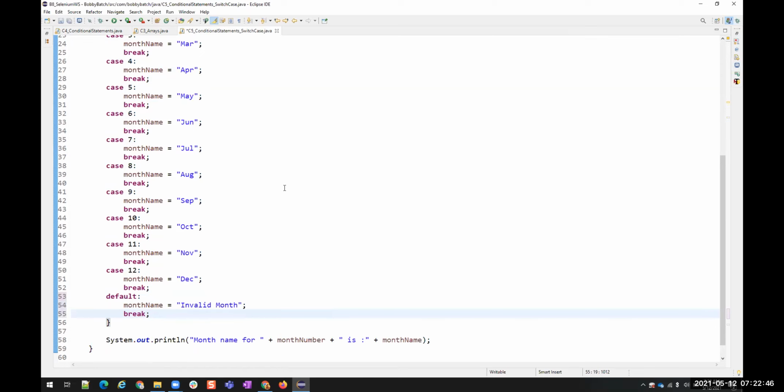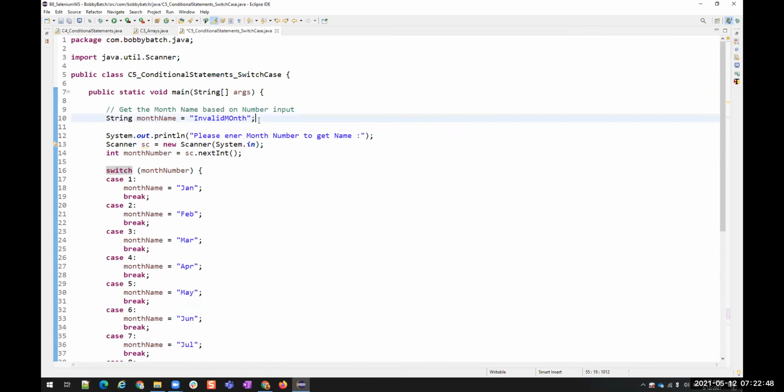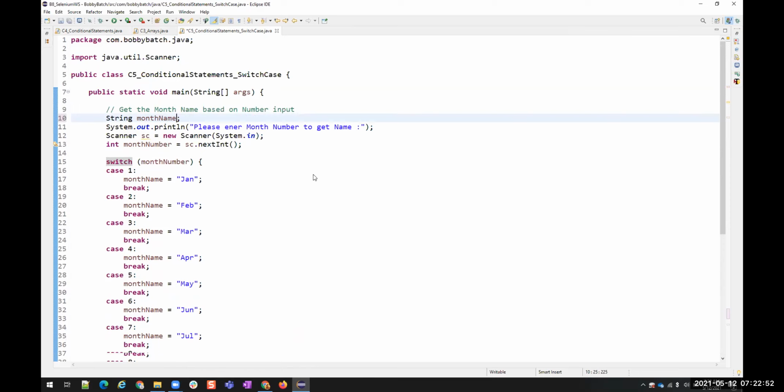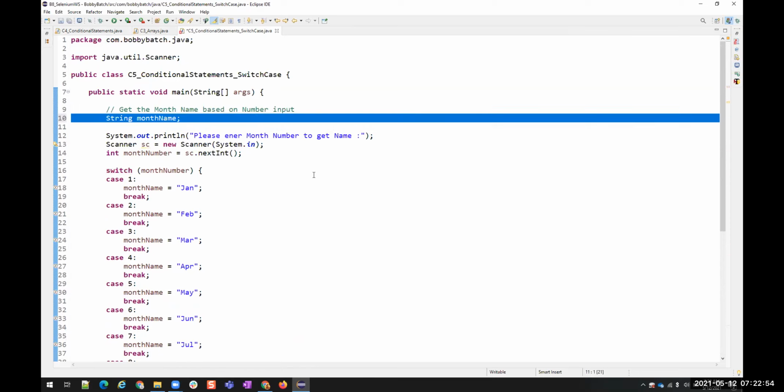Okay, is that clear? You are already aware of this basics of switch case, right?